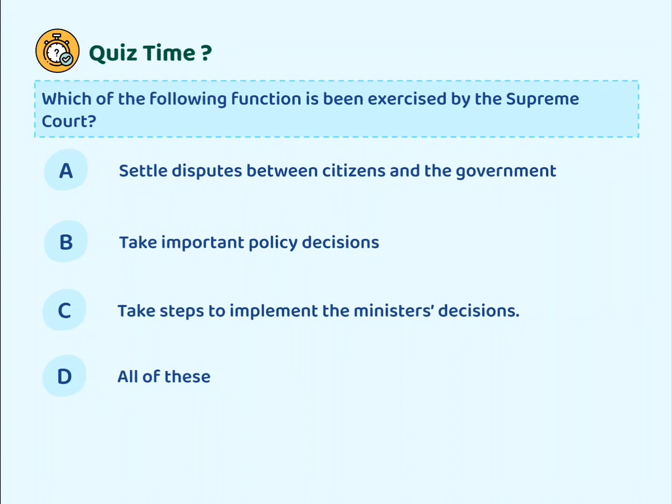Our second question: which of the following functions is being exercised by the Supreme Court? Option A, settle disputes between citizens and the government. Option B, take important policy decisions. Option C, take steps to implement the minister's decision. And option D, all of these. Please pause the video and answer in the comment section. Great, I hope you all have answered correctly. Okay, so the correct answer is option A, settle disputes between citizens and the government.